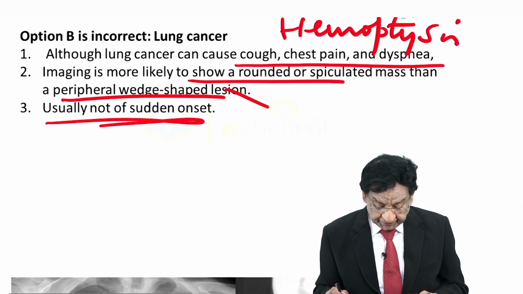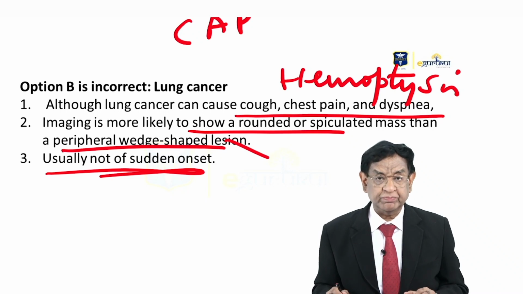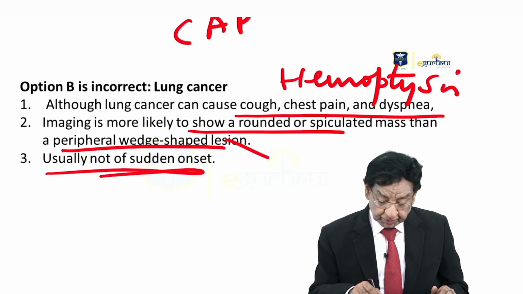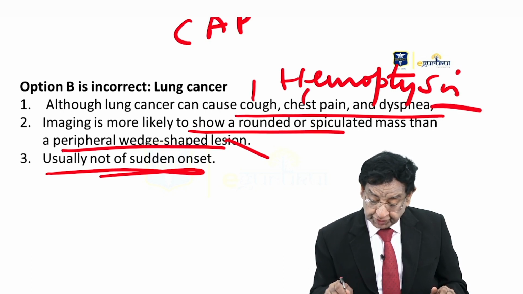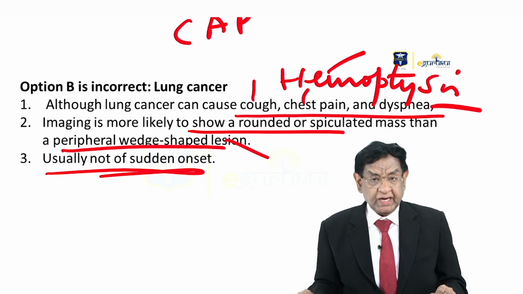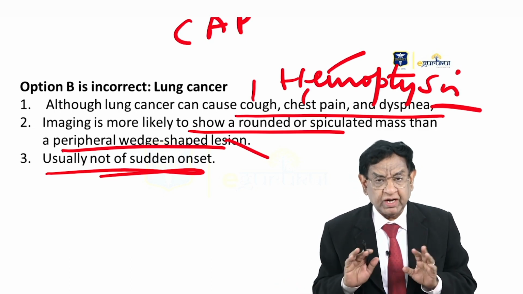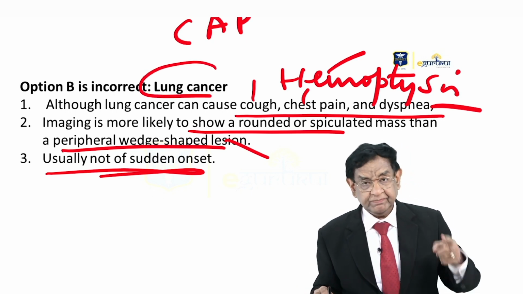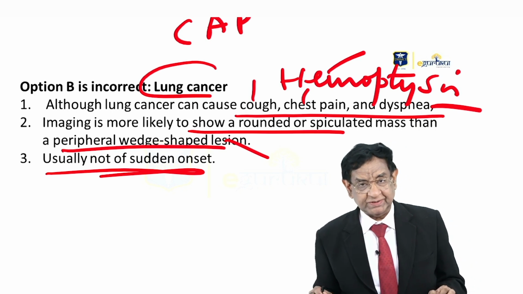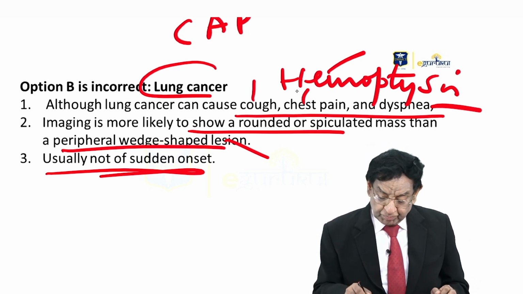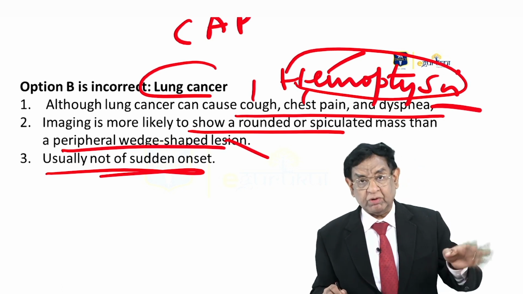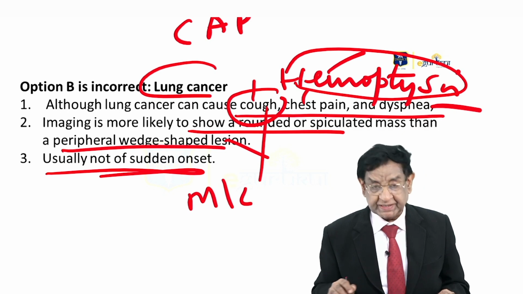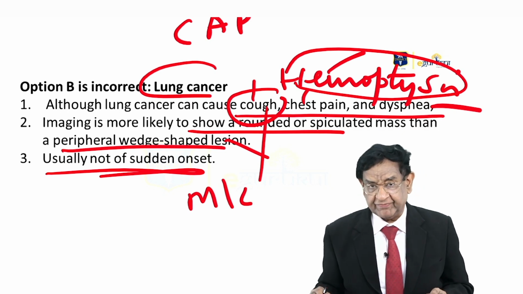Well, before I proceed further, I may ask you a question. Stop the video, write down the answer. The question is, I told you 4 symptoms of lung cancer: 1, 2, 3, and 4. Out of these, which of the 4 is the commonest presenting symptom of lung cancer? Stop the video, write down the answer. Most people go for this answer, but this is the most common wrong answer. Answer is cough. Most common presenting feature of lung cancer initially is cough.